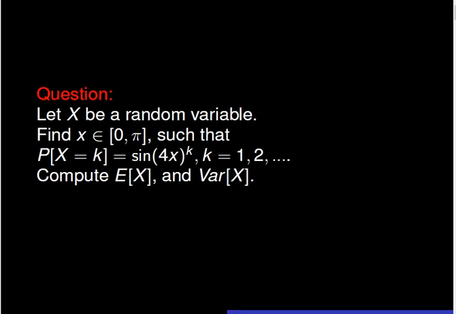Let x be a discrete random variable taking values in the set of positive natural numbers. We are asked to find the value of little x such that the probability of x equal to k is sin(4x) to the power k. Then compute the expectation as well as the variance of x.